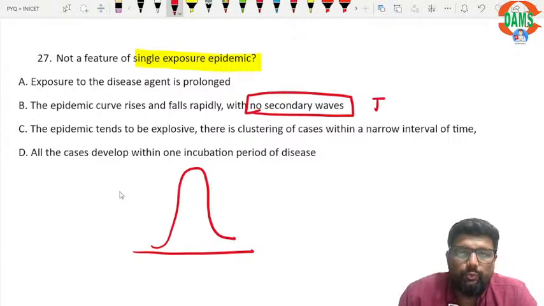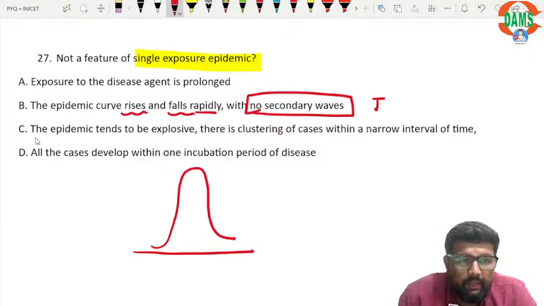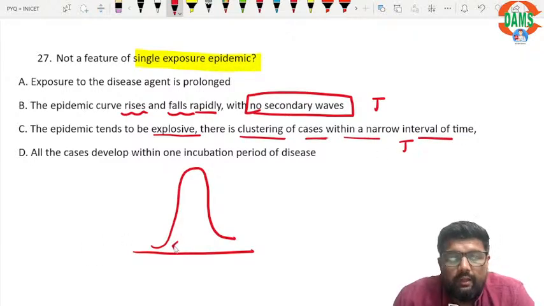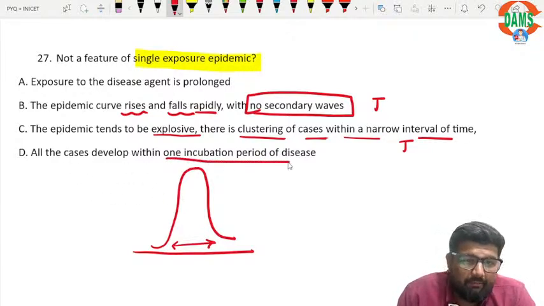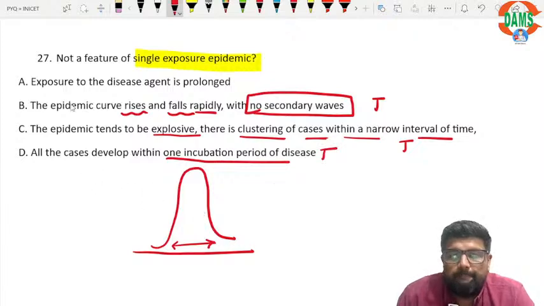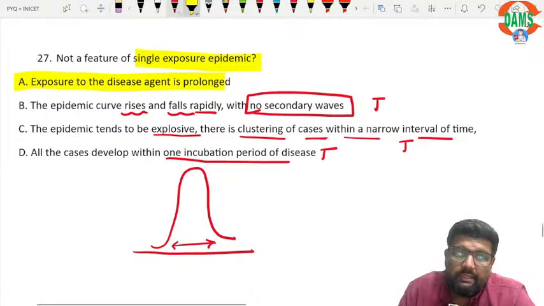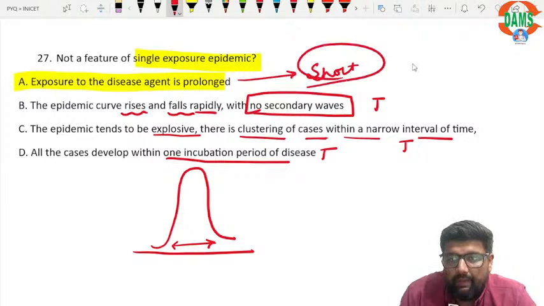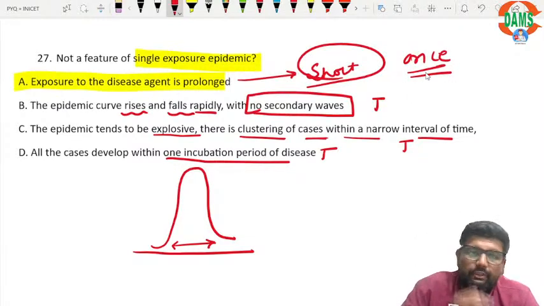This is true: it rises and falls rapidly. This is also true: the epidemic tends to be explosive. There is clustering of cases within a narrow interval of time. This is also true: within a narrow interval of time, many will be affected. All cases develop within one incubation period. This is also true. But this is not true: the exposure to disease agent is prolonged. No, it is for a very short period of time. In fact, it is once. In single exposure, it happens only once.